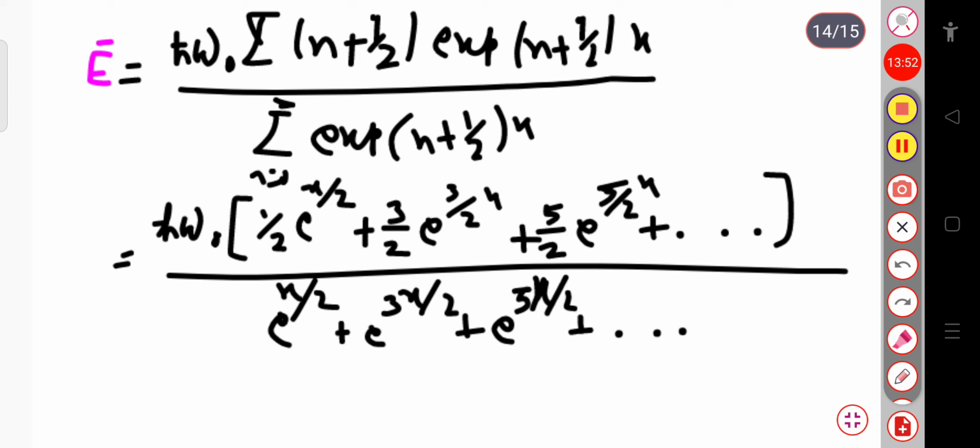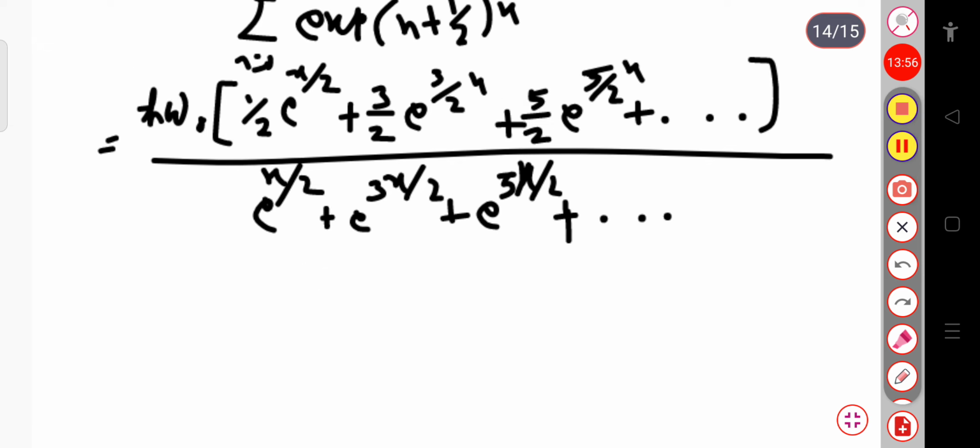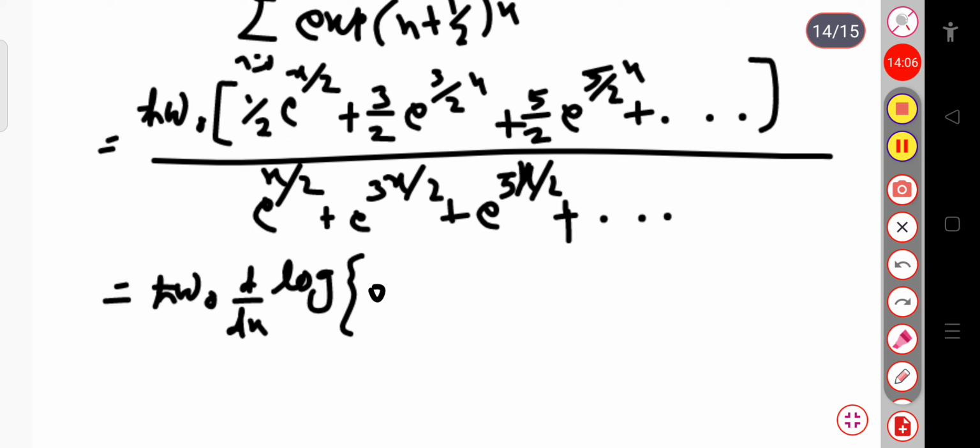Okay, now this term can be written as h cut omega naught times d by dx of log of exponential x by 2 plus exponential 3x by 2 plus exponential 5x by 2 and so on.